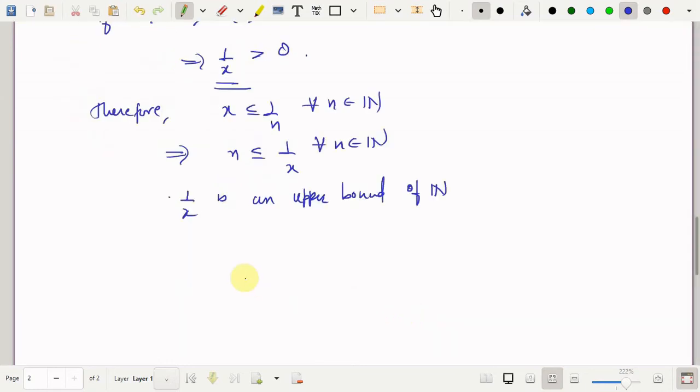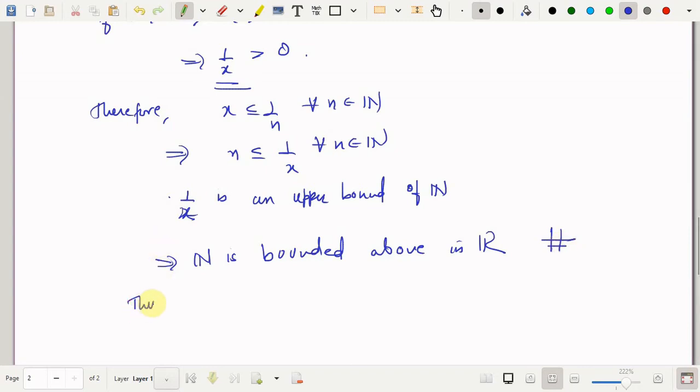So if 1/x is an upper bound of n, that is the same as saying n is bounded above. So again, this is the contradiction, right? So you have now seen, through the various properties, the idea of proving a statement using contradiction. Thus x greater than or equal to 0 is not true. This is our assumption, this is not true, hence the only possibility is that x is equal to 0.